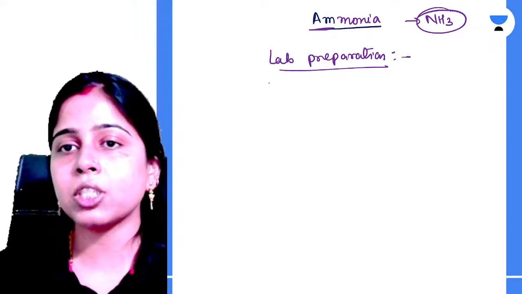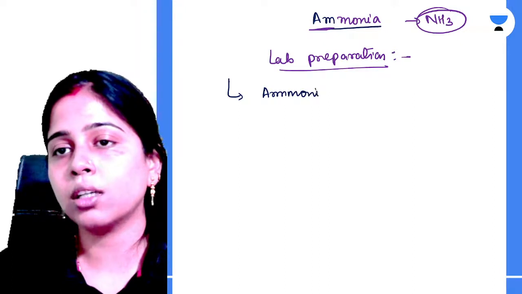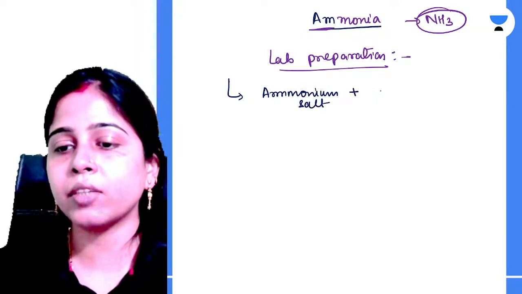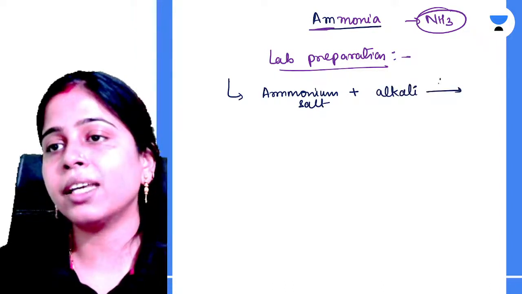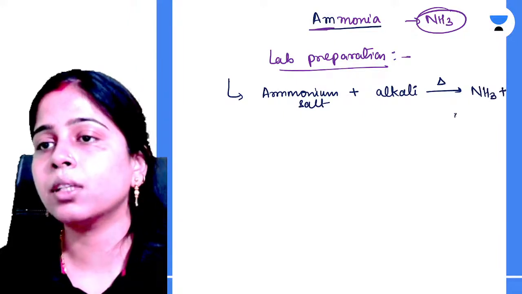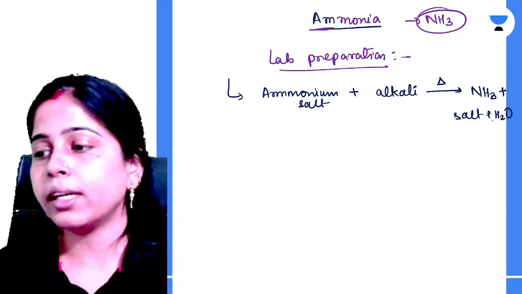In the lab preparation of ammonia, we take an ammonium salt and react it with an alkali, and we heat this mixture. What happens? Ammonia is formed, salt is formed, and water is formed. Clear?